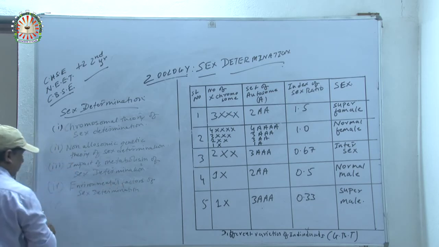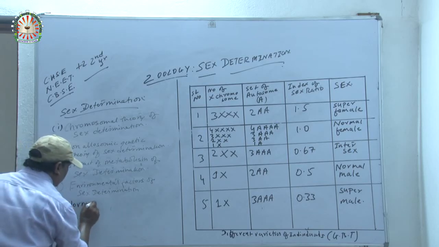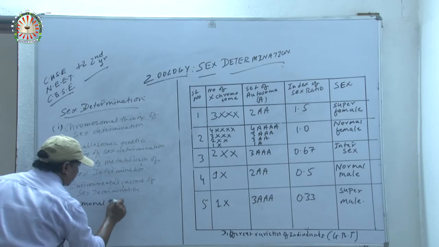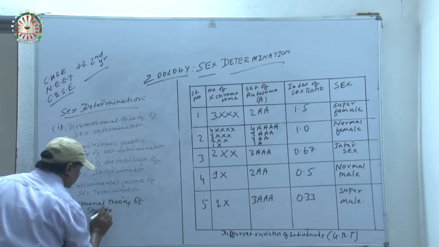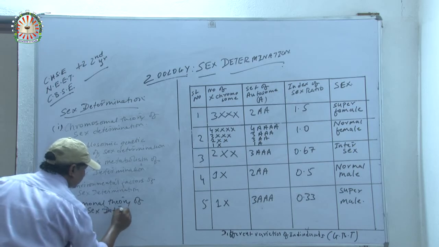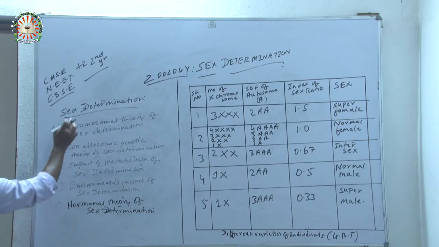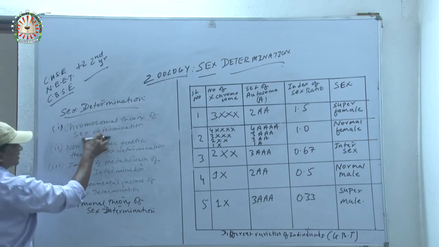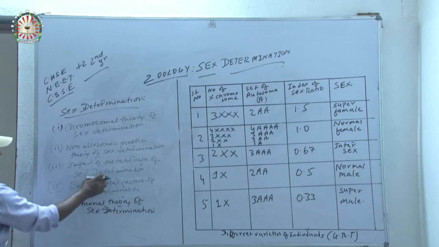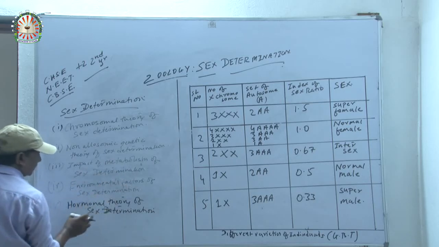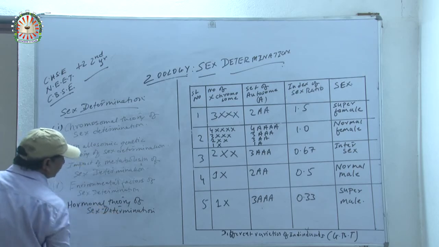Number 5, hormonal theory of sex determination. So sex determination has 5 types: chromosomal theory of sex determination, non-allosomic genetic theory of sex determination, impact of metabolisms of sex determination, environmental factors of sex determination, and hormonal theory of sex determination.